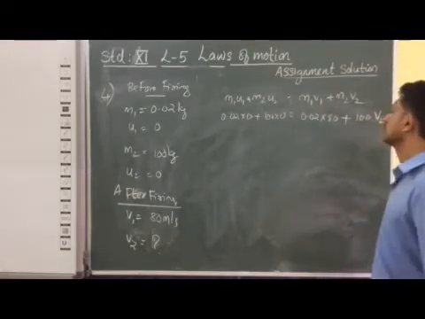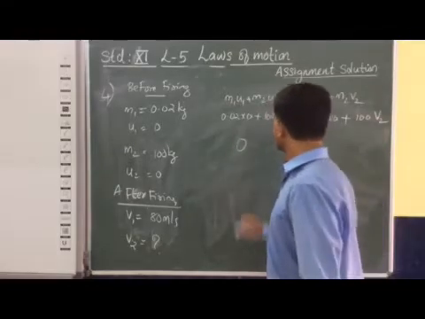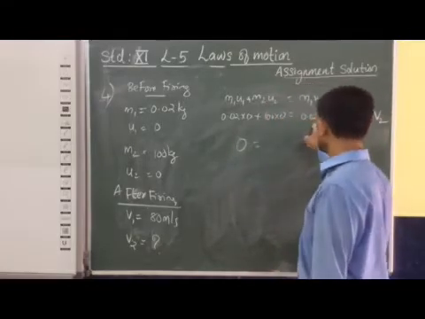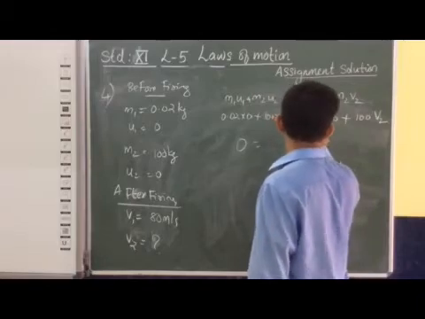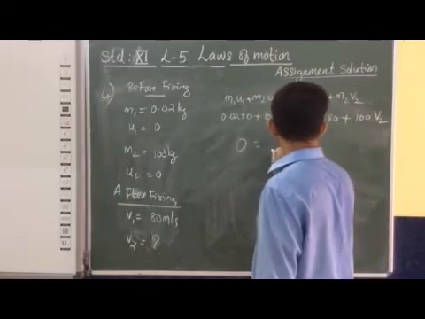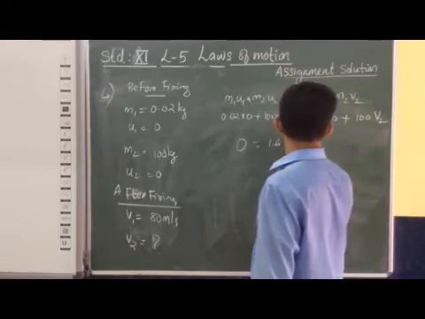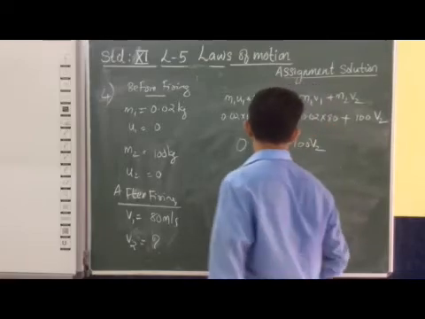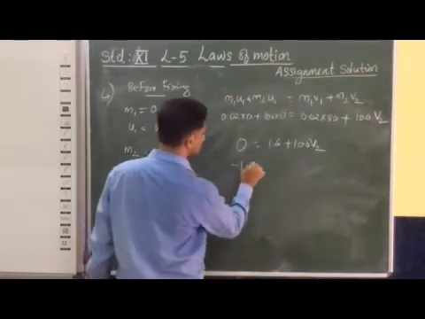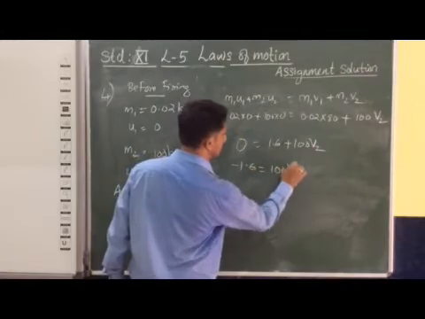So 0 is equal to 1.6 plus 100 V2. So minus 1.6 is equal to 100 V2.